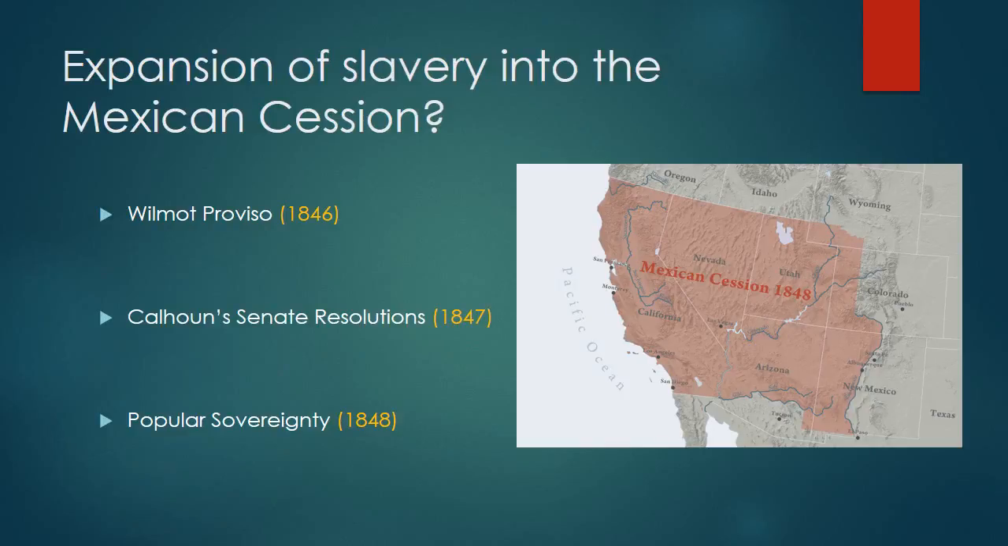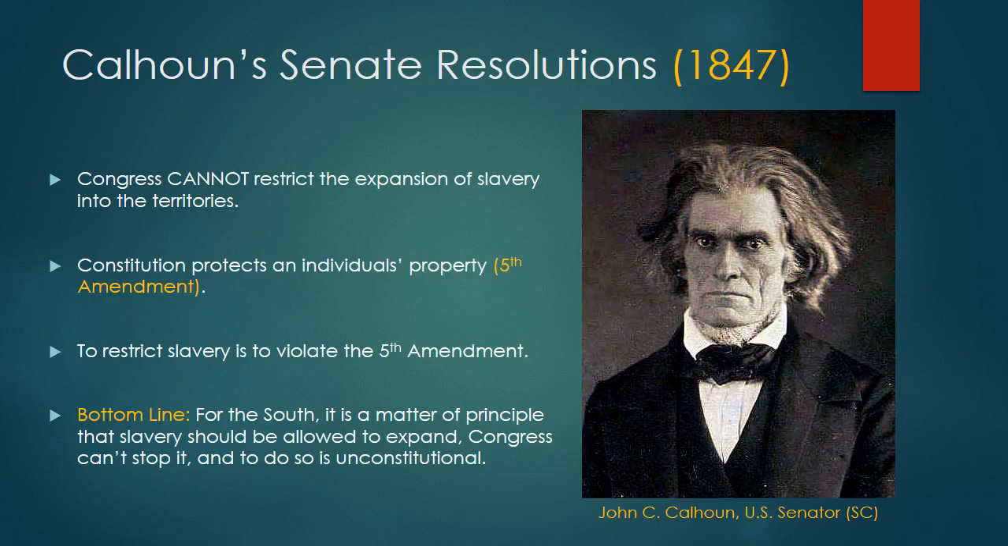The next year, in 1847, we kind of get the Southern answer to this question of whether or not slavery should expand. And it comes in the form of a series of resolutions read on the floor of the United States Senate by our old friend from South Carolina, John C. Calhoun. He is not looking well.